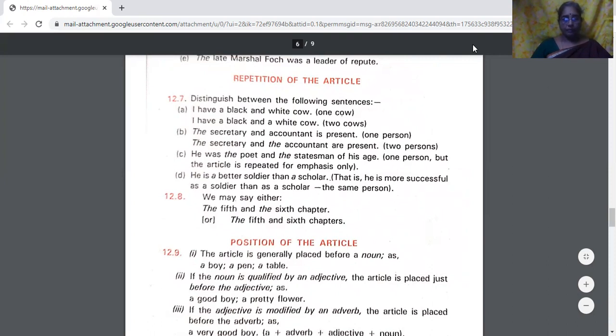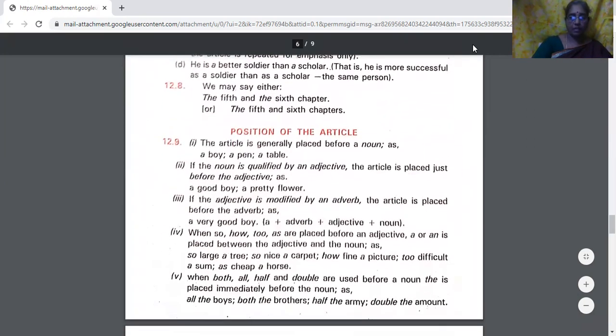He was the poet and the statesman of his age. So here we find that he's one person, but the article is repeated for emphasis only. He was a poet and a statesman of his age. He is a better soldier than a scholar. That is, he is more successful as a soldier than a scholar. The person is same. We may say either the 5th and the 6th chapter or the 5th and 6th chapters. Anyway, there are some changes a little like that.